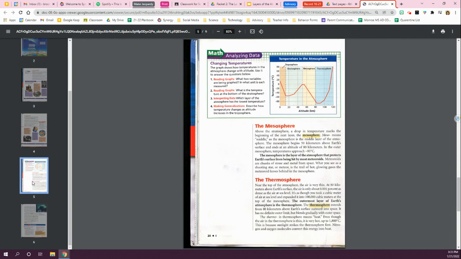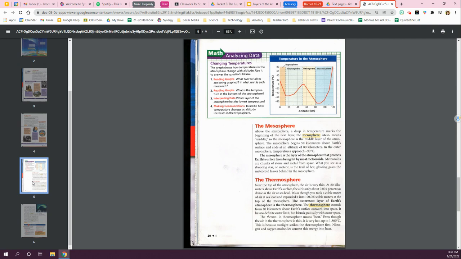The mesosphere is the layer of the atmosphere that protects Earth's surface from being hit by most meteorites. Meteorites are chunks of stone and metal from space. What you see as a shooting star or meteor is a trail of hot glowing gases the meteorite leaves behind in the mesosphere. And lastly, the thermosphere.